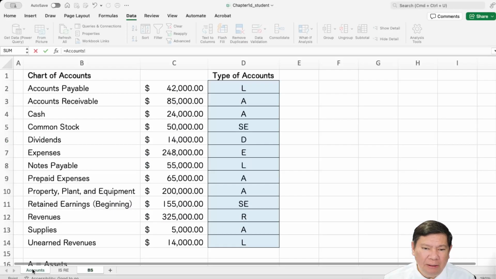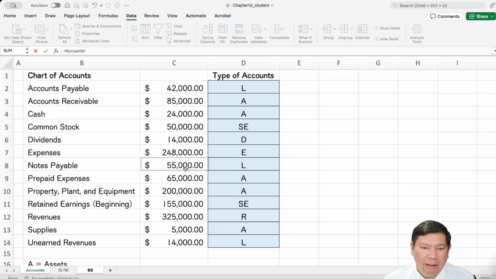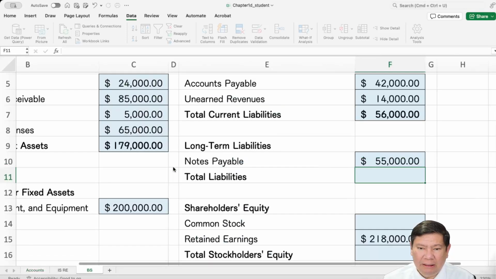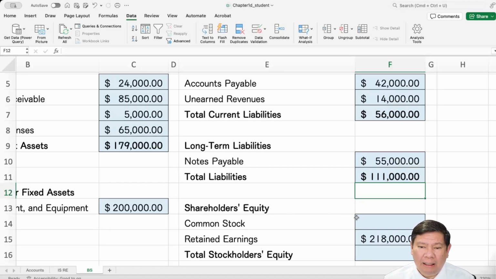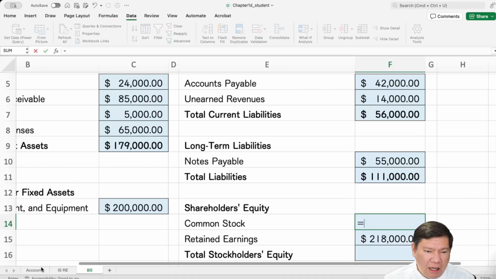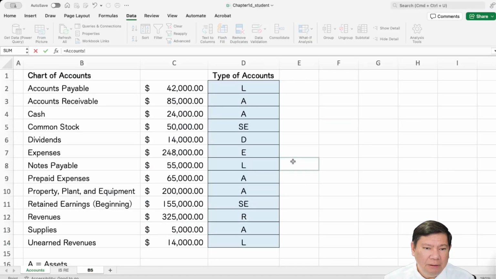Then we move to long-term liabilities. Notes payable is 55,000. And total liabilities are the current liabilities plus the long-term liabilities, 111,000. And then we go to common stock, 50,000.